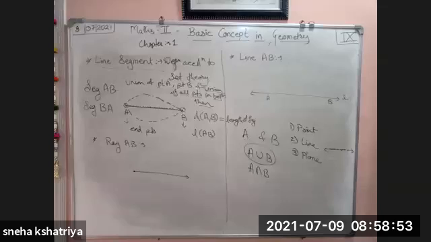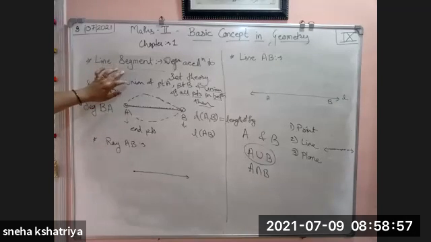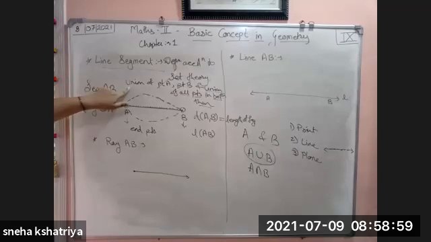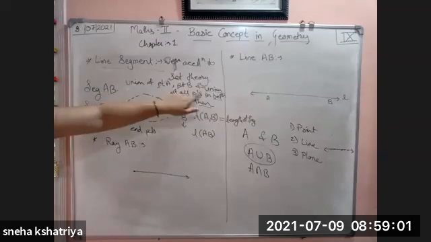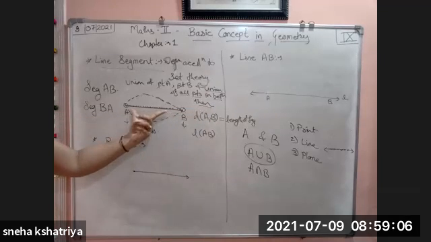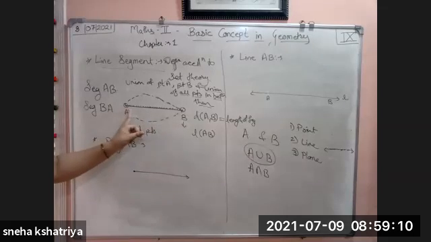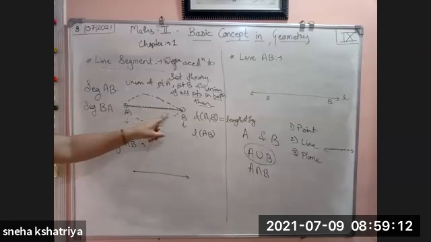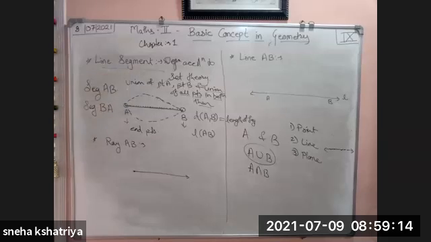So this is the definition of segment. It is the union of point A, point B, and the union of all the points in between there. Whatever points lie in between point A and B, the collection of all the points is what your line segment is.